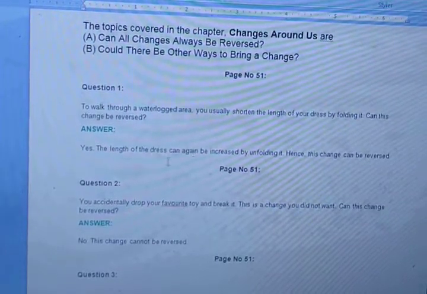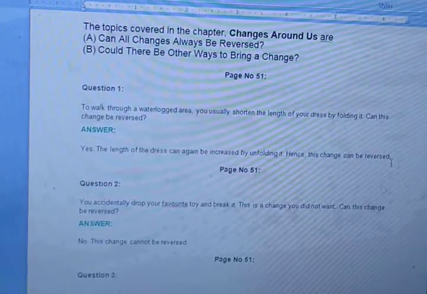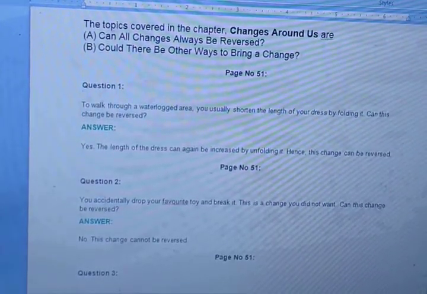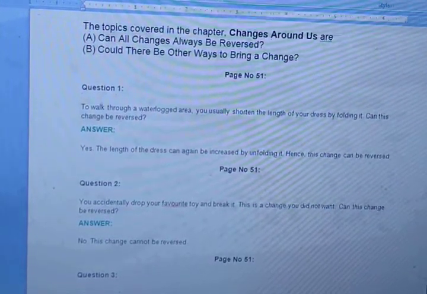Yes, the length of the dress can again be increased by unfolding it, hence the change can be reversed. We have already learned about reversible and irreversible changes. This was our first question and first answer. Hope all of you have written it.